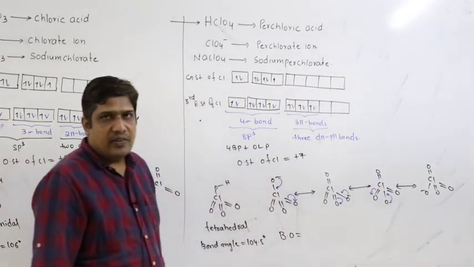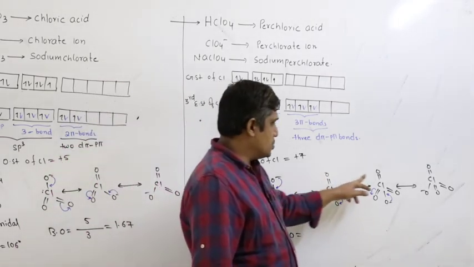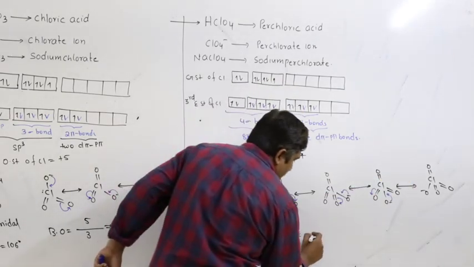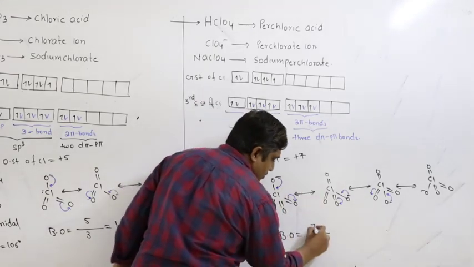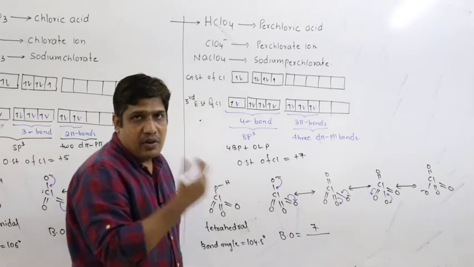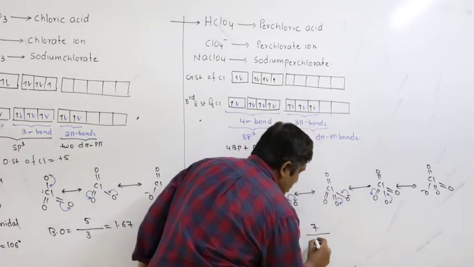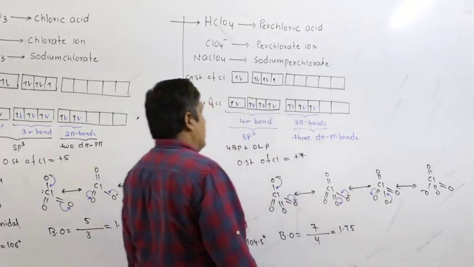So altogether if I add, what will I get? 1 plus 2 plus 2 plus 2, total 7 bonds. So the number of bonds between 2 atoms in all the resonating structures is equal to 7, that is 1 plus 2 plus 2 plus 2, by total number of resonating structures. How many? 1, 2, 3, 4. So you will get around 1.75.